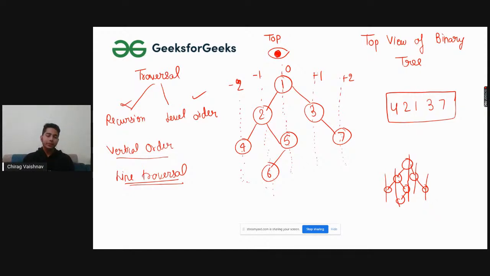In the case of top view, we will be assigning vertical levels to each node, and for each vertical level, the first node that comes in that vertical order will be our top view. In the case of 0, this 5 is also having 0, and this 1 is also having 0. But which 0-level node is beneficial for us? The first one. So for each level, minus 1, minus 2, 0, plus 1, plus 2, we will be taking the first node that is coming in that, and we will be taking that only. So this is what you have to do.